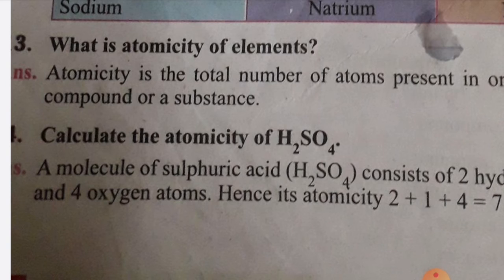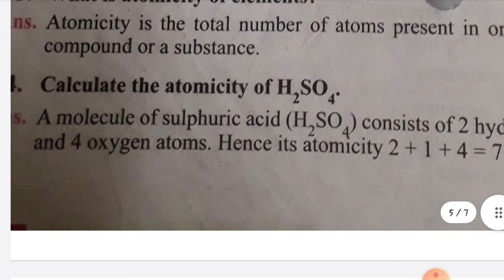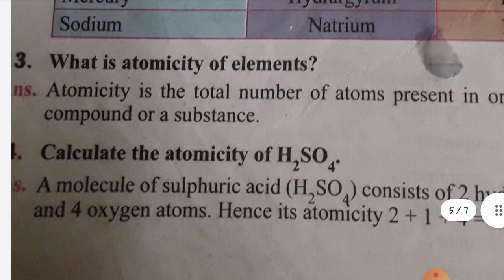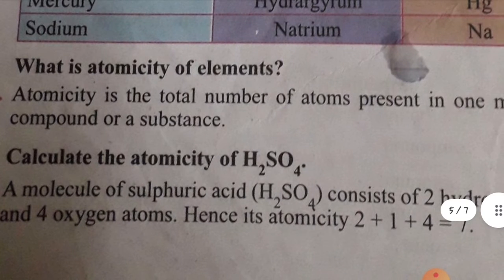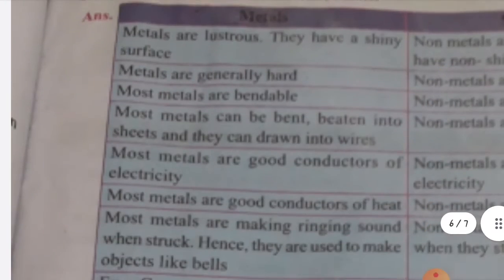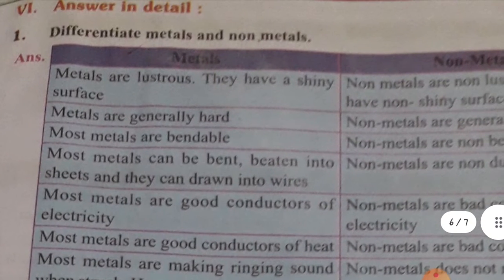Calculate the atomicity of sulfuric acid, H2SO4. Concentrate on this sulfuric acid question, children. In H2SO4, how many atoms are present? Hydrogen 2 atoms, sulfur 1 atom and oxygen 4 atoms. 2 plus 1 plus 4, how much, children? 7. So finally write the atomicity of sulfuric acid: 7. This is clear to children.